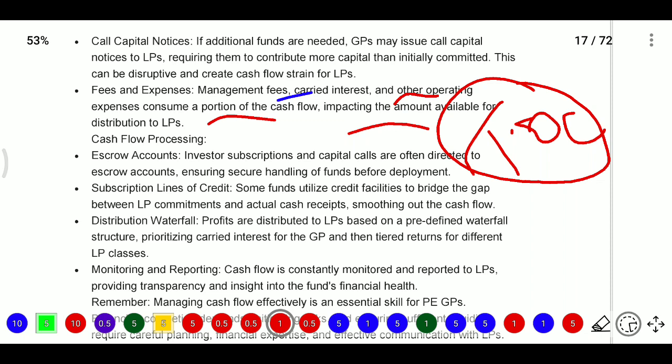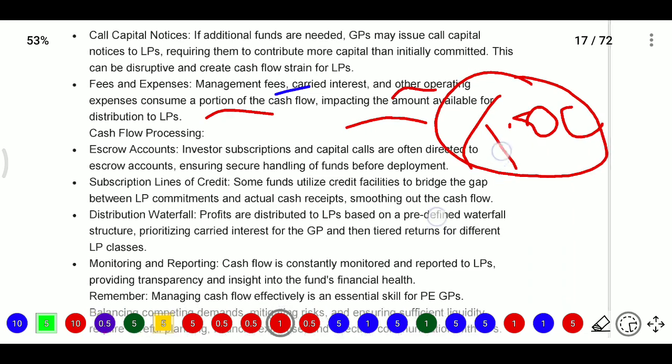Next, the subscription line of credit. Some funds utilize a credit facility to bridge the gap between limited partner commitments and actual cash receipts, smoothing out the cash flow.